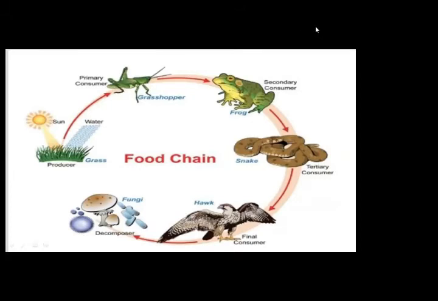When an eagle dies, its body decomposes and mixes with the soil. So the soil becomes fertile, and fertile soil is good for grass. So this is the diagram of the food chain.